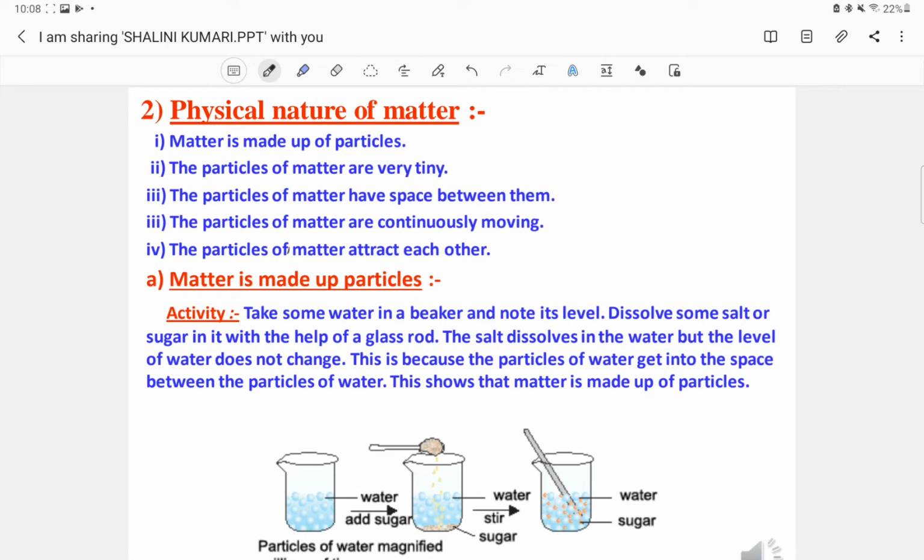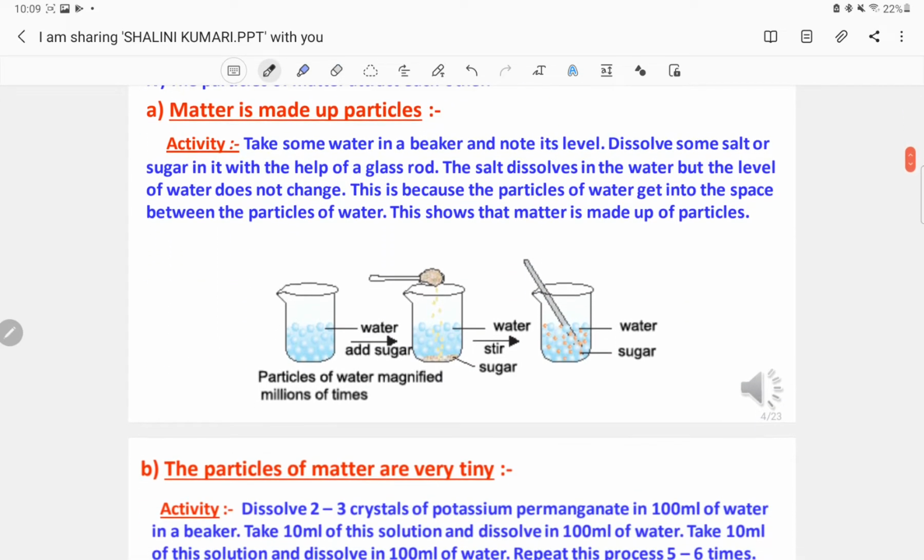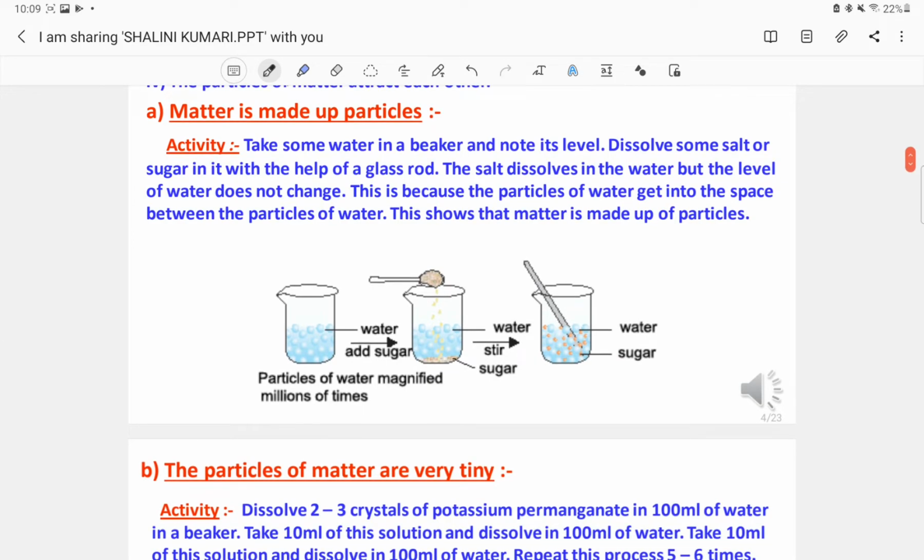The first point, that matter is made up of particles, is explained with the help of a simple activity which is written in the NCERT book. Take a transparent glass, fill it with water and mark the level of water.